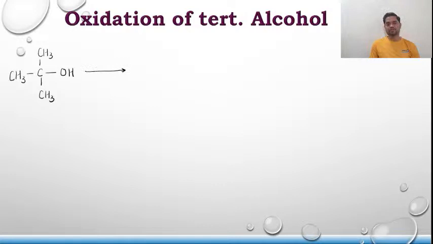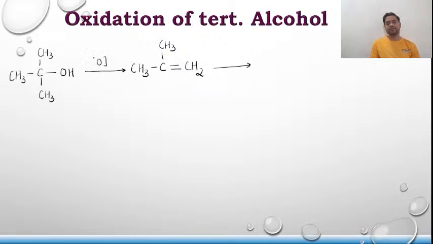So we are going to oxidize it. The first step is the elimination step, and in elimination this has been formed, CH3 C(CH3) double bond CH2. And then it further undergoes oxidation.